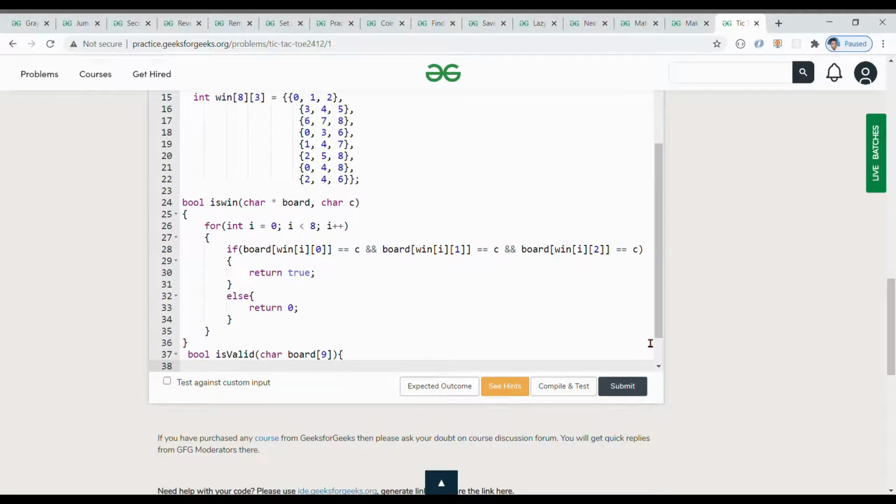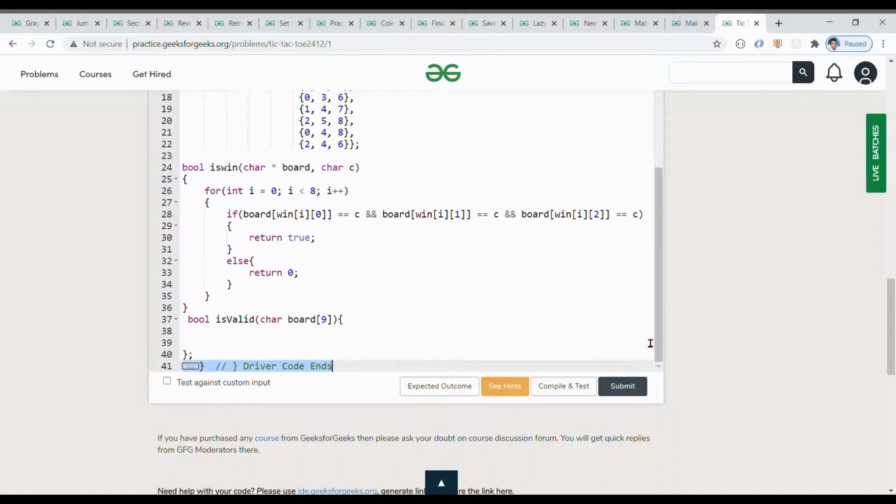Okay, after that just come to our main function, which is valid, and the parameter is char board of 9, right? Okay, so first of all we need to calculate the number of x and number of o's, right?